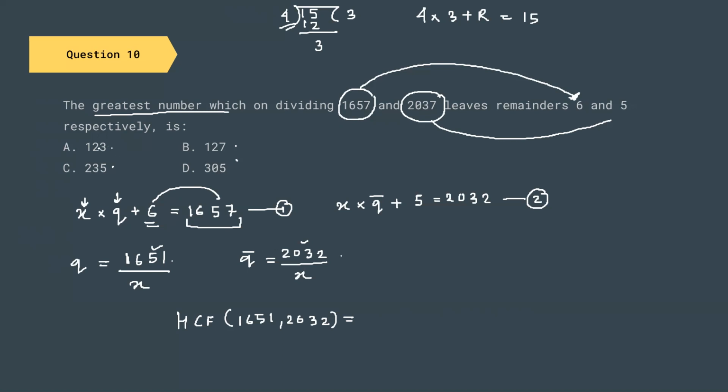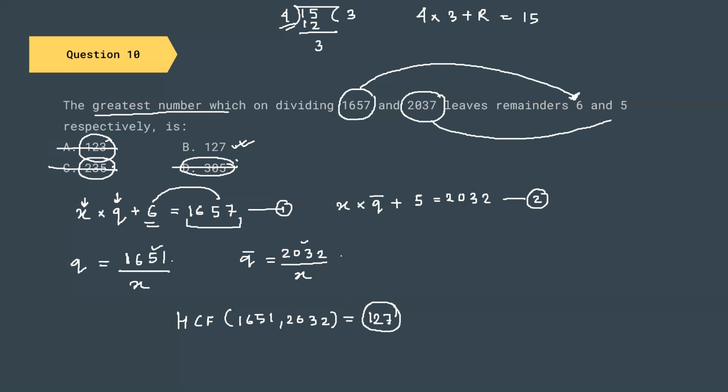So if I try 123, 123 does not divide both of the numbers. 235 does not divide both of the numbers. This is eliminated. This is eliminated. And 305 also does not divide both of these numbers. So this is also eliminated. So the only viable option remaining is 127. So the answer is 127.